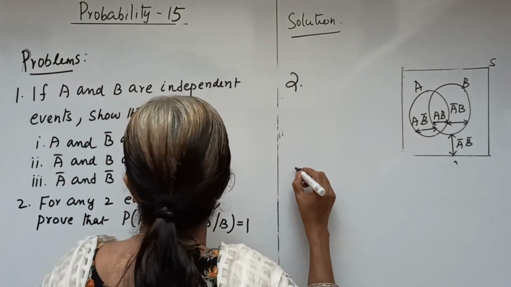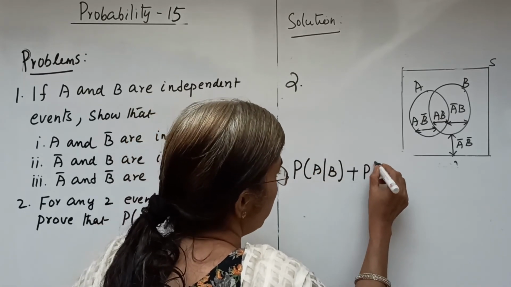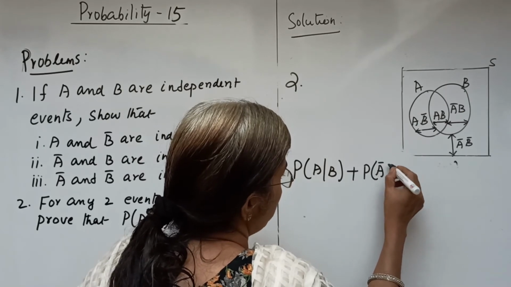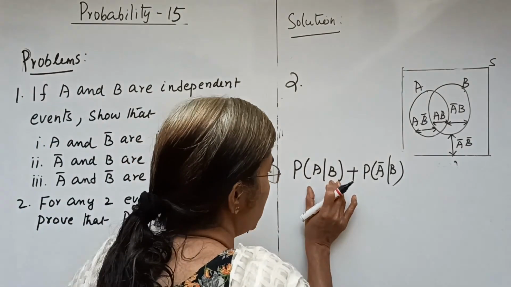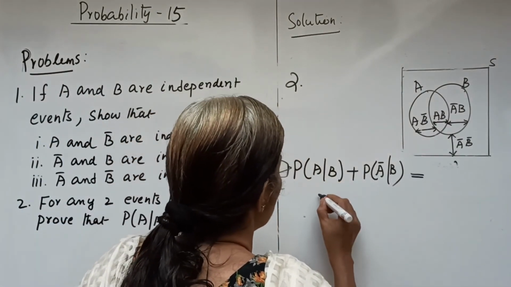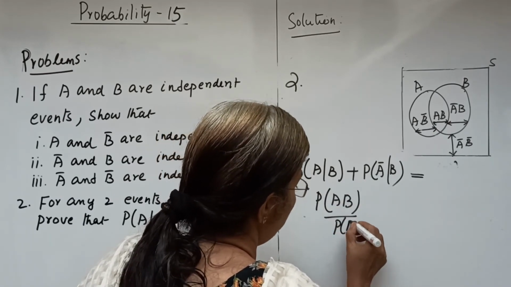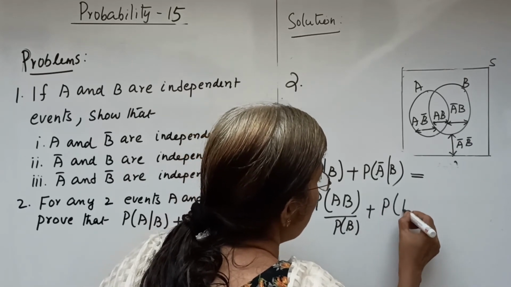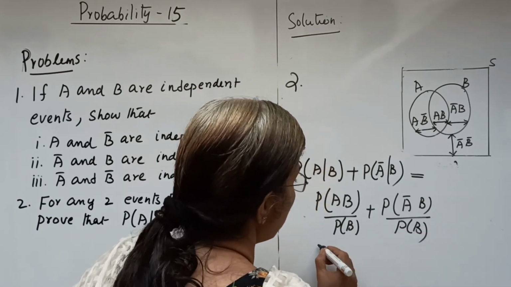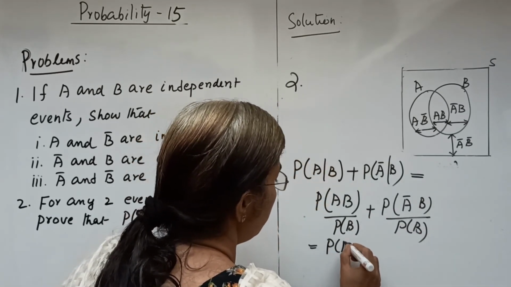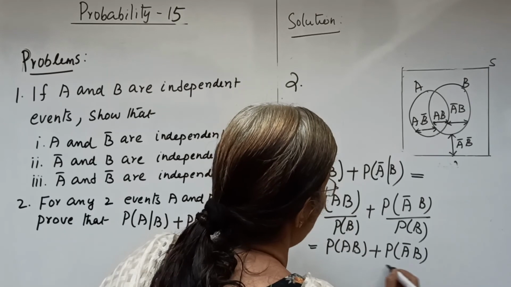The solution is, we start with P of A given B plus P of A bar given B. We know the conditional probability definition: P of A given B is P of A intersection B divided by P of B. So this is P of A intersection B divided by P of B plus P of A bar intersection B divided by P of B, which can be written as P of AB plus P of A bar B divided by P of B.